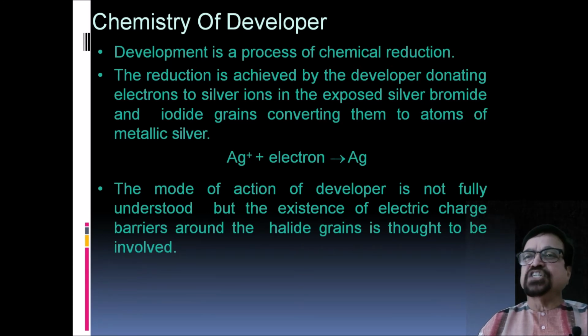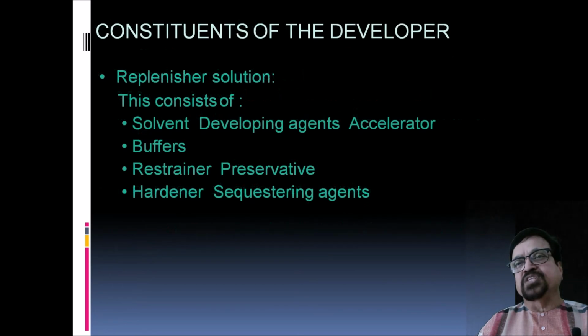The reduction is achieved by the developer donating electrons to the silver ions in the exposed silver bromide and iodide grains, converting them into atoms of metallic silver. The mode of action of the developer is not fully understood, but the existence of electron charge barriers around the halide grain is thought to be involved in this process.